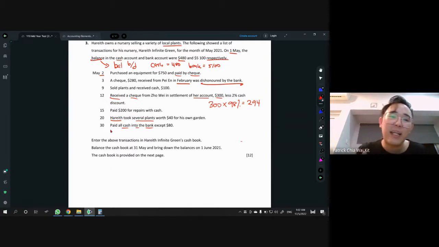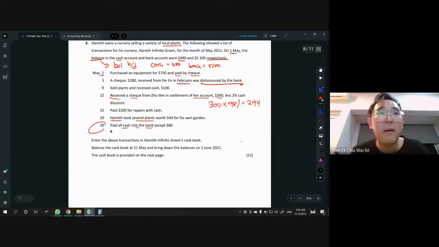Now, contra is technically money in and money out, right? Just one is increasing, one is getting lesser. But did they say how much was the contra? They did not. They just say all the cash will go to the bank except for $80. All right. So how to tackle a question like this? Very simple. Just ask yourself, first thing first, how much cash do you have? You have to manually calculate the contra amount in order to do the May 30th question.